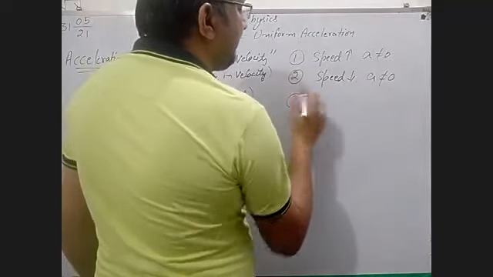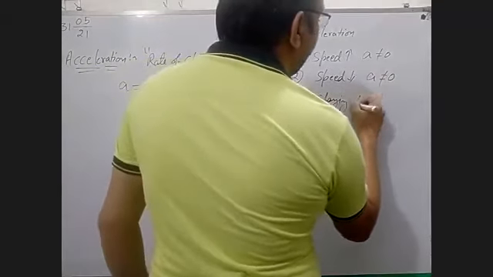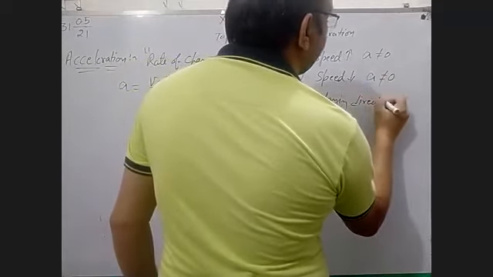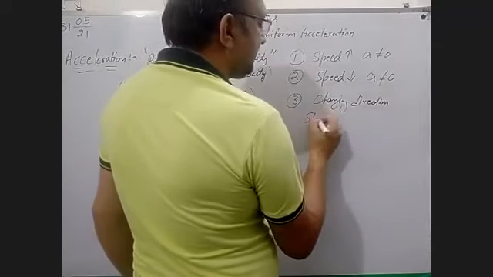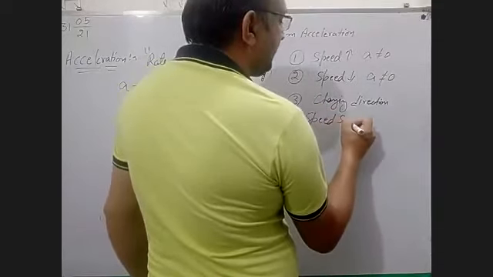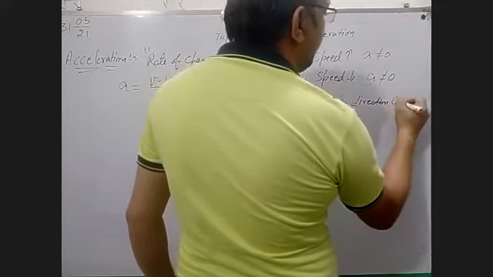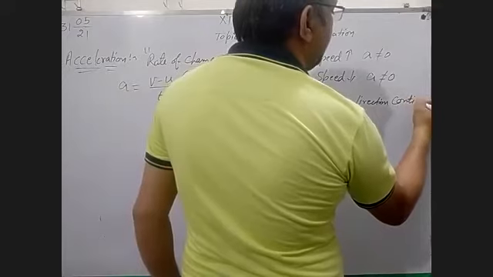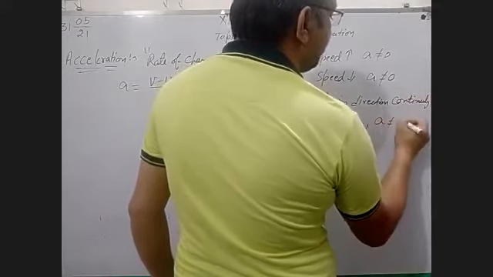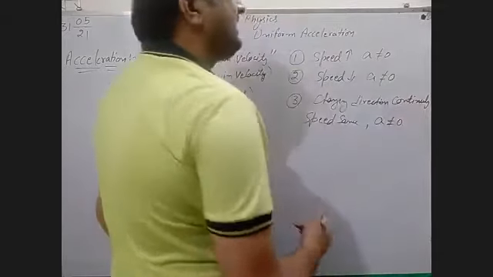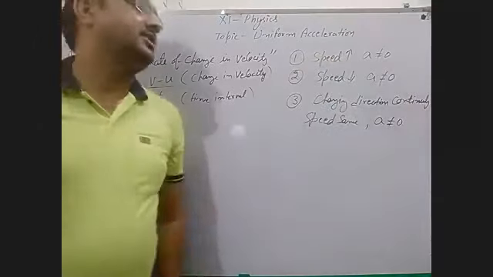Okay, if an object is changing direction continuously, speed the same, and changing direction continuously, in this case also acceleration is non-zero. There are three conditions in which acceleration is non-zero.